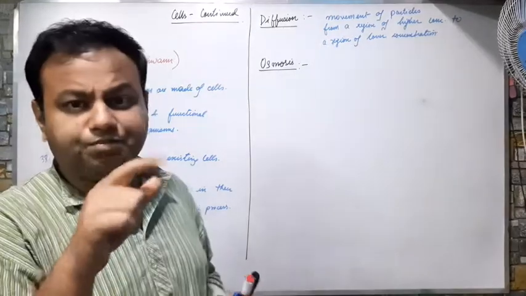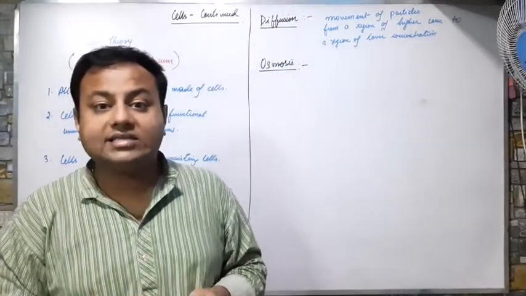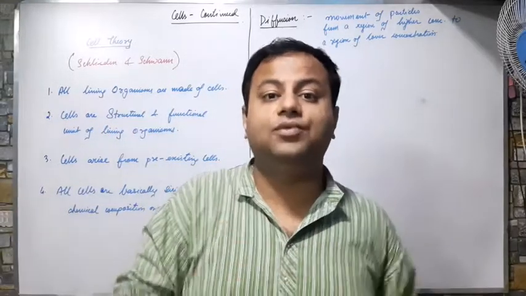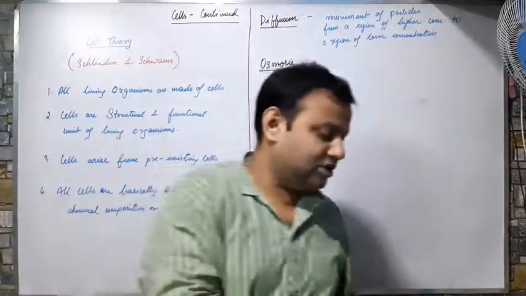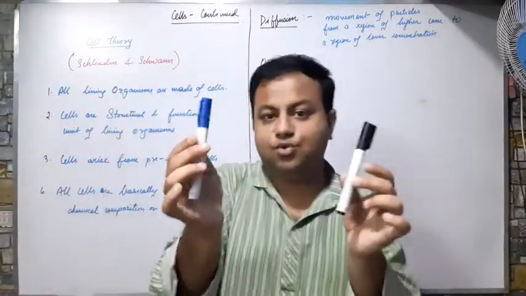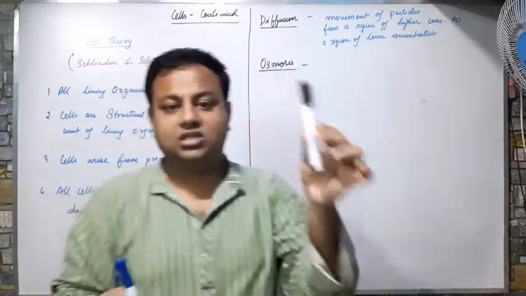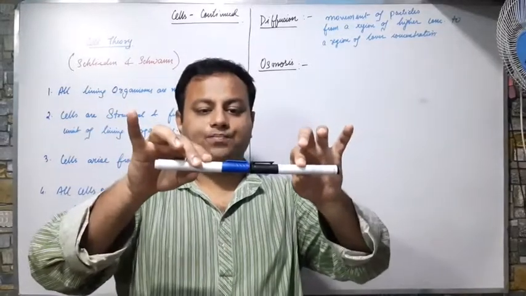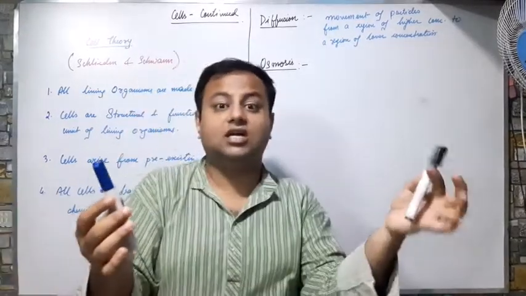Suppose you studied in chapter 1 chemistry that gases diffuse into each other. What is the meaning of diffusion? Suppose I have 2 gases, in 2 test tubes. This blue one is carbon dioxide and this black one is oxygen. Suppose I mix them up. What will happen? This blue one contains more carbon dioxide and this one contains more oxygen.